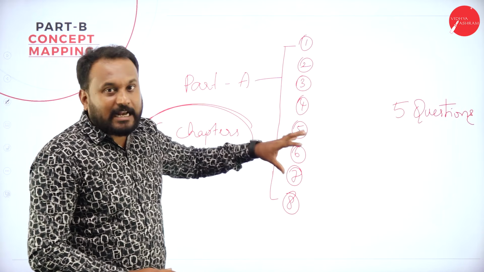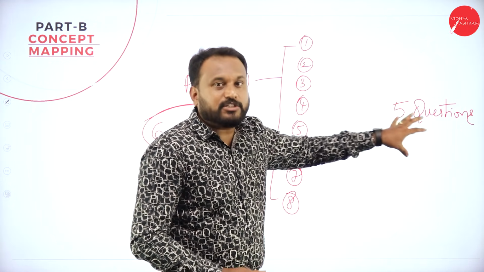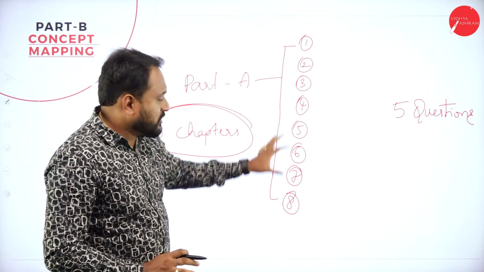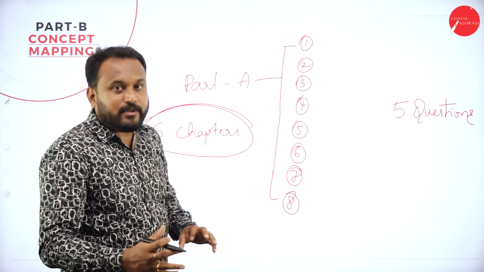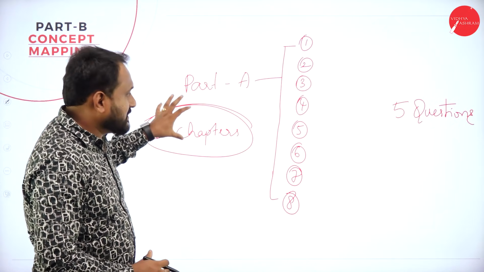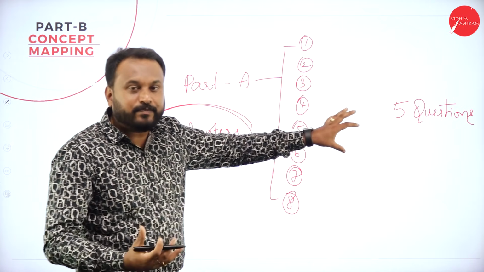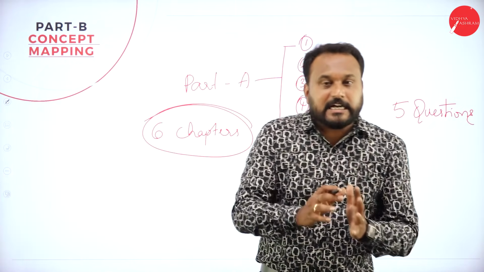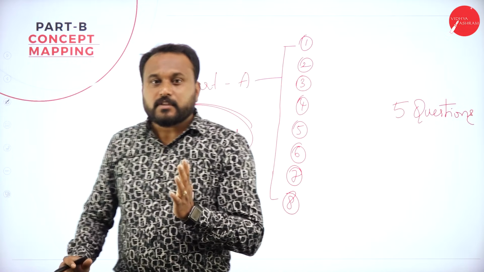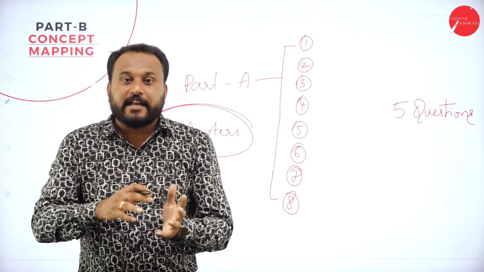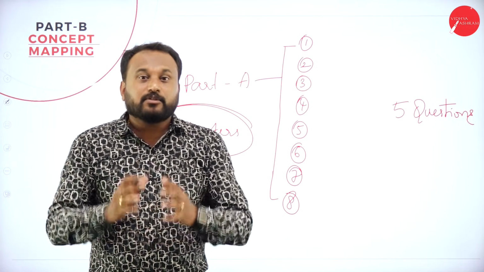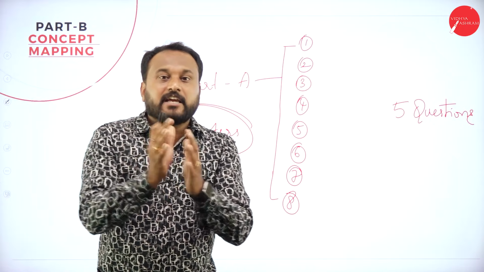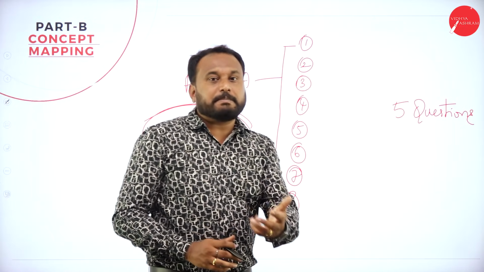Now, what exactly happens is, 5 questions we are supposed to target, 8 questions we get from 6 chapters. Now, I need to actually concentrate. There are 6 chapters, there are 5 questions which I need to go. I'll only study 3 to 4 chapters, enough. When I study that, I'll study completely. I'm not telling you that you shouldn't study all the chapters. I'm telling you, if you are failing in Constitution of India, let's go with a smart way of approach.